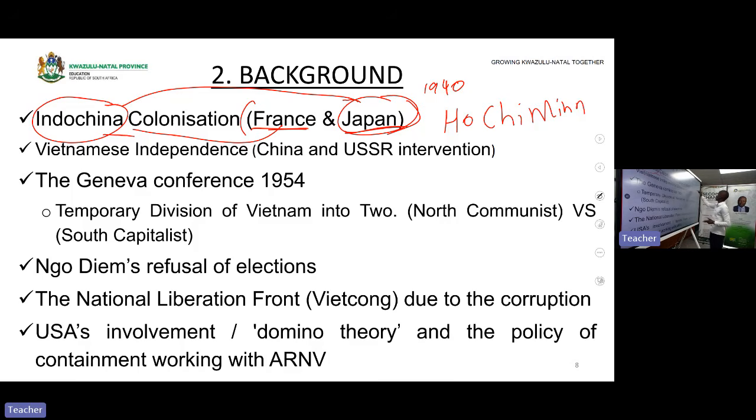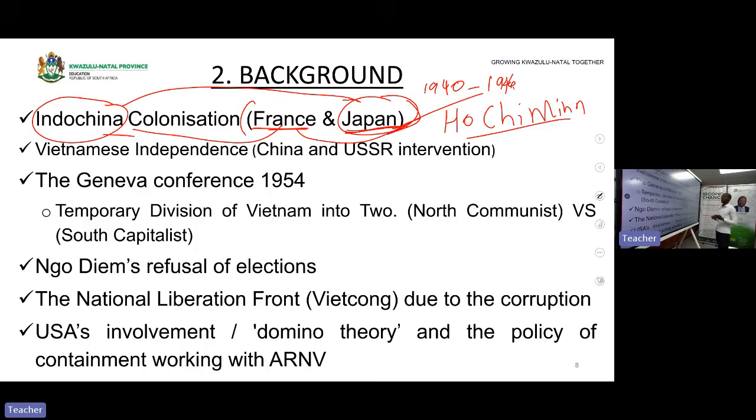As a result, Ho Chi Minh and their organization were successful in defeating Japan when? In 1946. Hence, Japan left Indochina. When they left, France came back again in 1946 to colonize Indochina. When France returned, Indochina had already made relations with Russia and China.